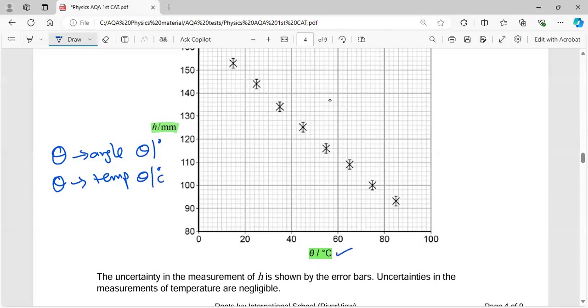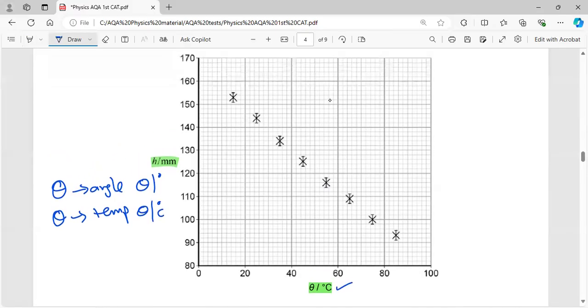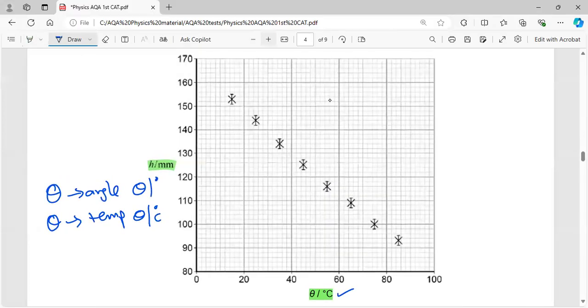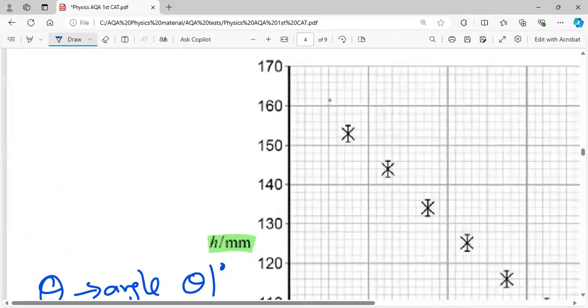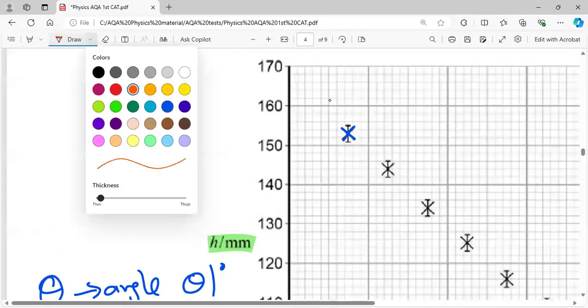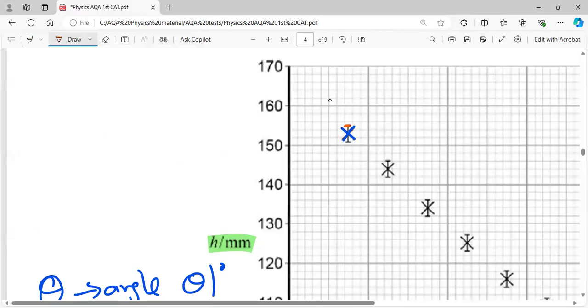So this was temperature. They have plotted all the values over there, and the error bars are also there. You can see that this one is the plotted value, and then inside that is the error bar. So this is the error bar.